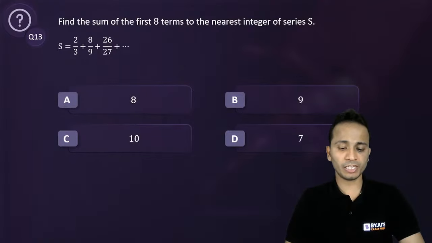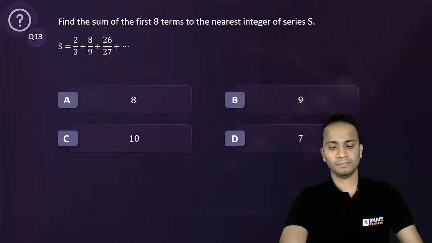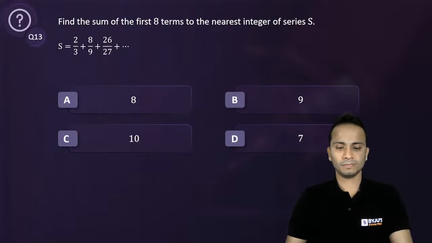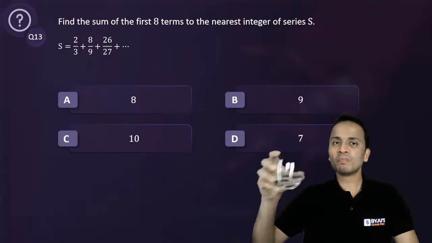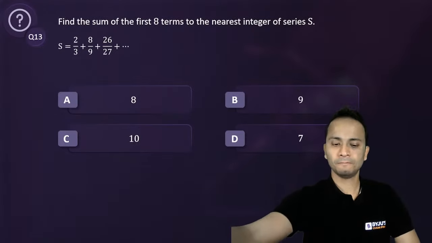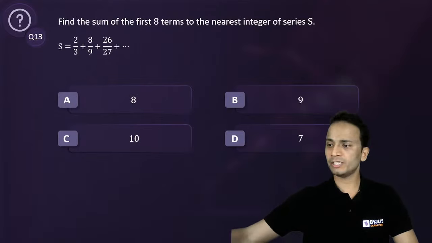Okay, Arpan has given an answer as 7. All right. Anyone else with the answer? Ashutosh says 7.